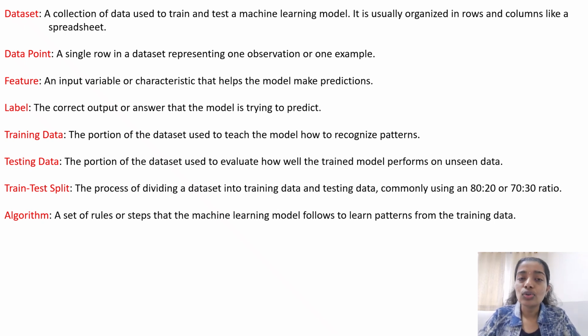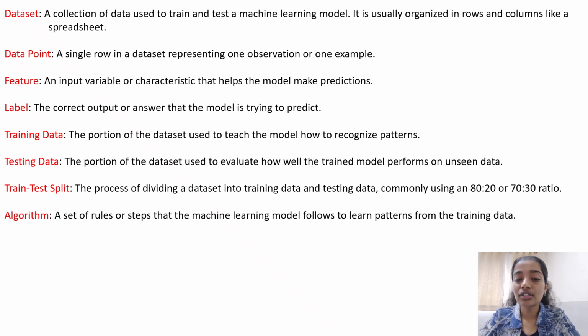To learn those patterns, the model goes through some set of steps. We call these steps algorithms. There are some concrete rules that say if a training set is given, this is how the model will go step by step and perform things. So this is basically an algorithm.